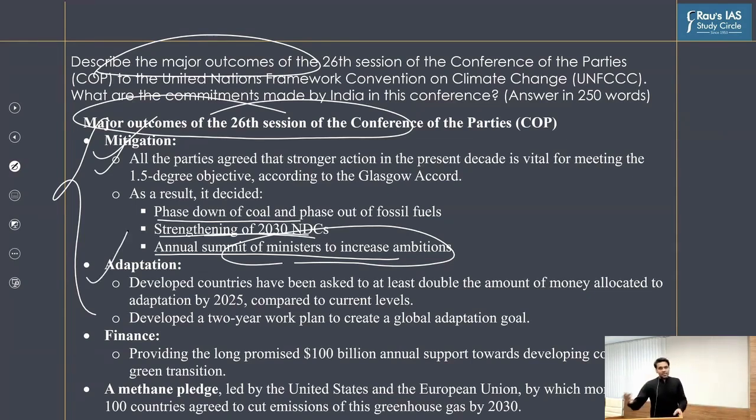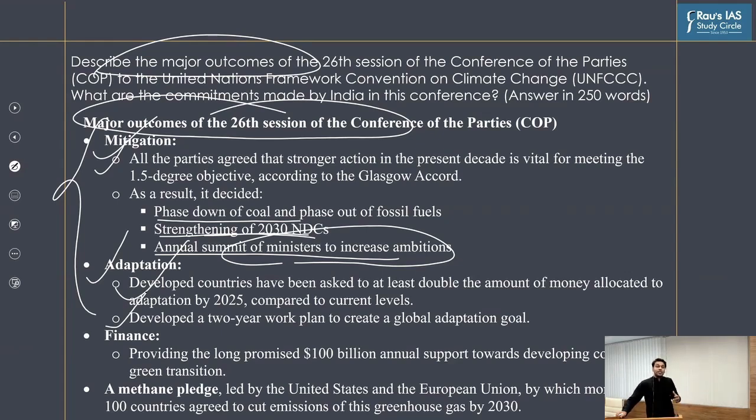Adaptation is something which has been neglected for a very long time, right? So developed countries have agreed to at least double the amount of money allocated to the adaptation effort. And just like nationally determined contributions are completely focused on mitigation efforts, that is why we can judge mitigation efforts, because we have numbers over there. So when India says that it is going to increase the energy efficiency by 30% by 2025, we can measure the performance of India as far as mitigation is concerned.